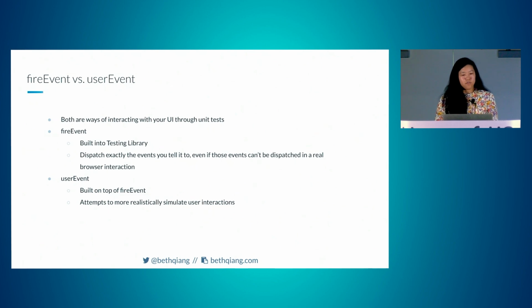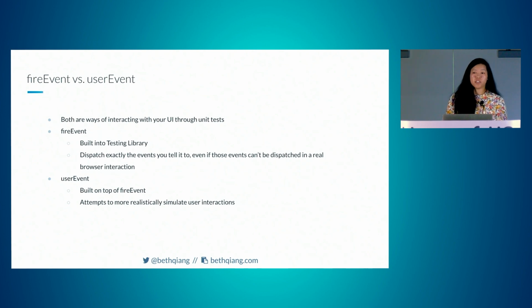Fire event and user event both are ways of interacting with your UI through unit tests. Fire event is built into the testing library and it will dispatch exactly the events you tell it to, even if those events can't be dispatched in a real browser interaction. So if you have a disabled button or a hidden modal that can't actually be interacted with, fire event will still interact with it as if it could be.